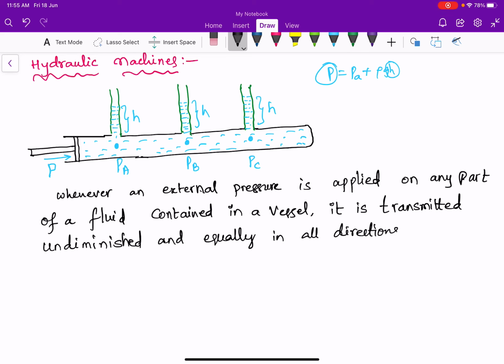When an external pressure is applied on any part of a fluid contained in a vessel, it is transmitted equally in all directions.